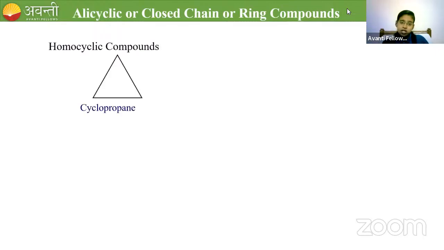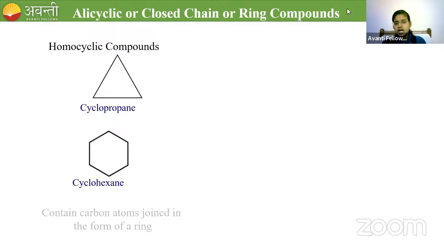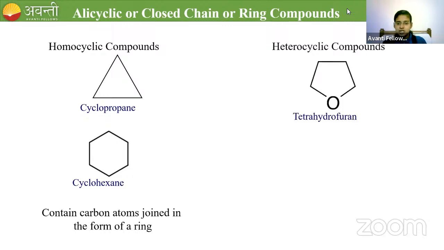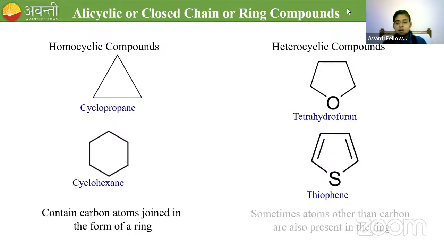Homo means, as I have already told you, that all the atoms forming the ring are the same. It contains carbon atoms joined in the form of a ring. For hetero, one will be different. So this compound is called tetrahydrofuran. And if I have sulfur, it is called thiophene. So sometimes atoms other than carbon are also present in the ring, and those compounds are called heterocyclic compounds.